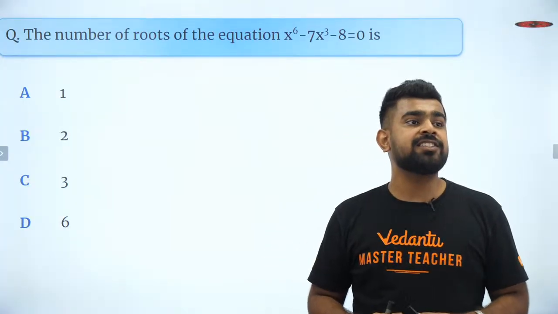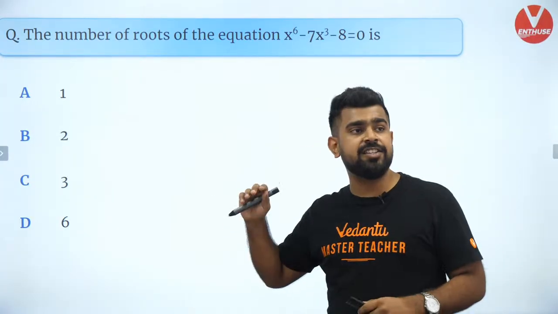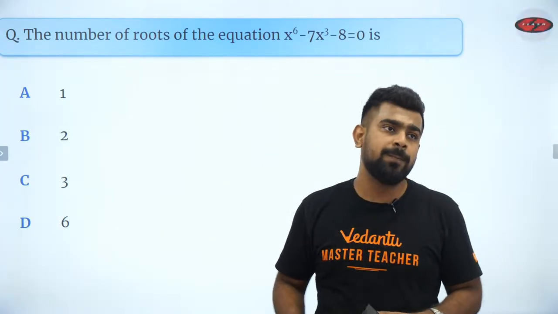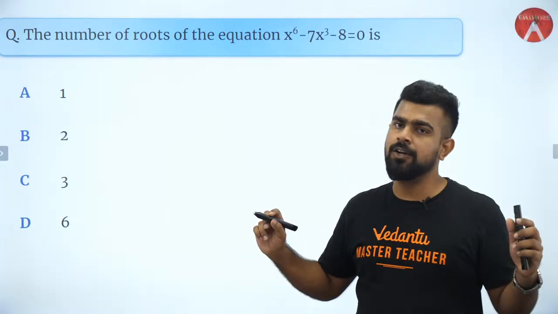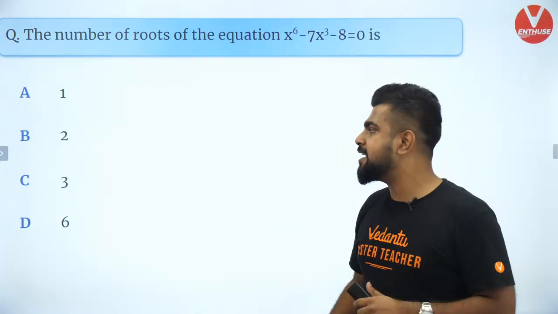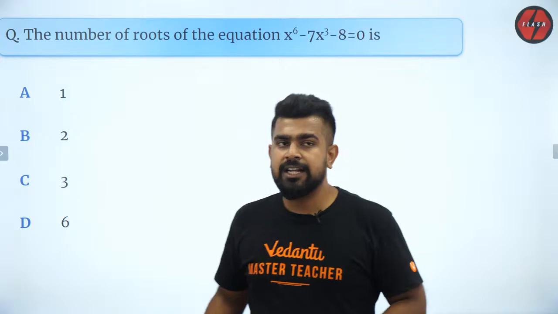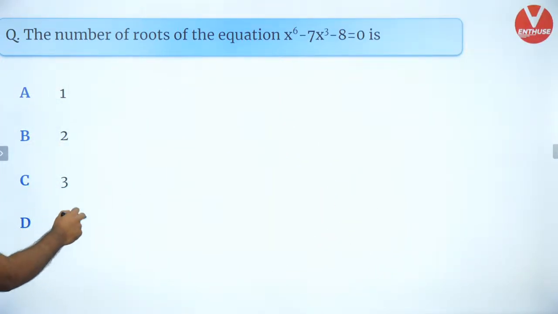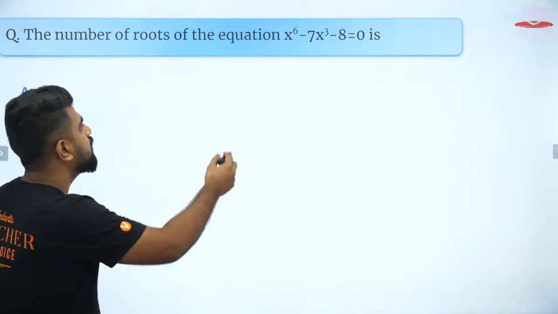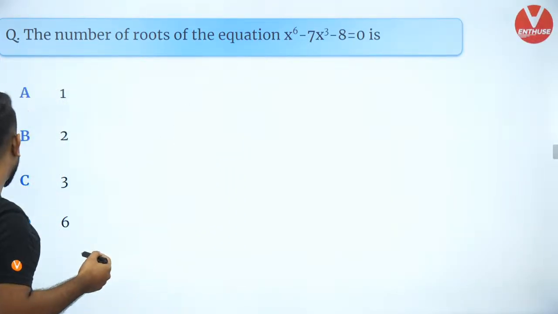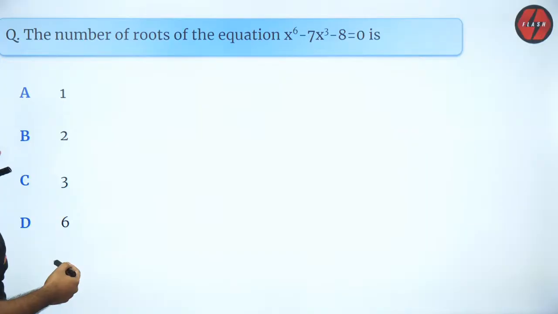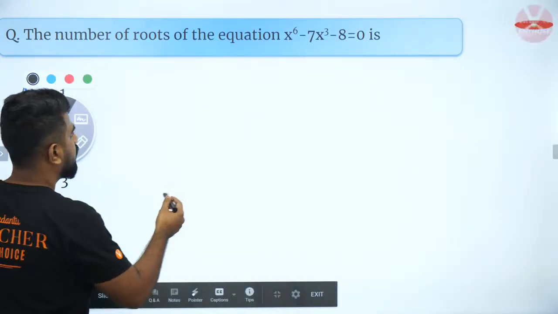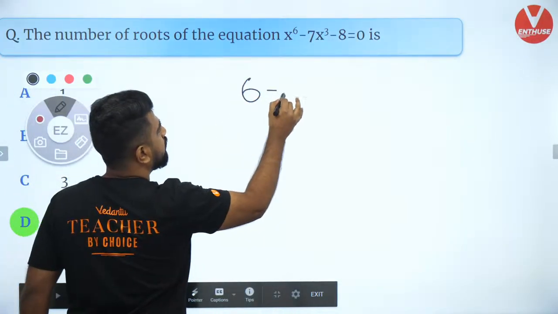Very good, Pratik. You're right. Answer is 6, guys. So many right answers. Brilliant job. Okay. Everybody has got it. So now, like you guys have said, the right answer is option D, which is 6. Why is it 6? Because look at the degree. The degree is going to be 6, right?